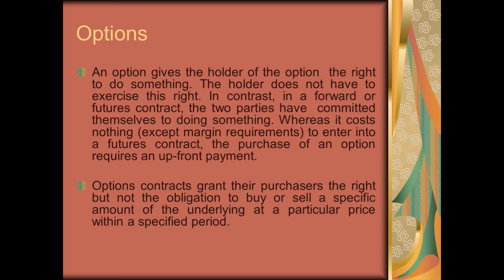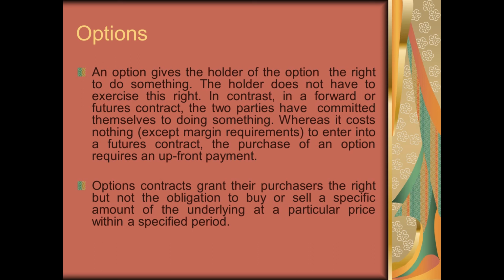So the option contract gives the holder or the buyer the right that if he wants to exercise the contract, he can, and if he doesn't want to exercise or oblige the contract, he can go without obliging the contract.